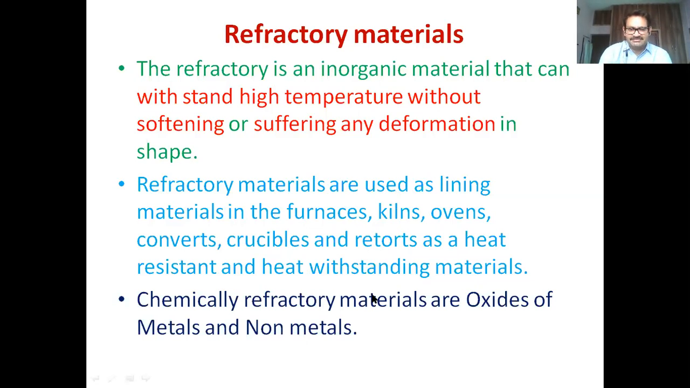So what are refractory materials chemically? Chemically, these are oxides of metals and non-metals. Silica brick, we say silica brick, SiO2. It's a non-metal oxide. Alumina brick, Al2O3. It's a metal oxide. Fire clay brick, Al2O3, SiO2. So when you observe here, it consists of either metal oxides or non-metal oxides or a combination. So that's why chemically refractory materials are oxides of metals and non-metals.